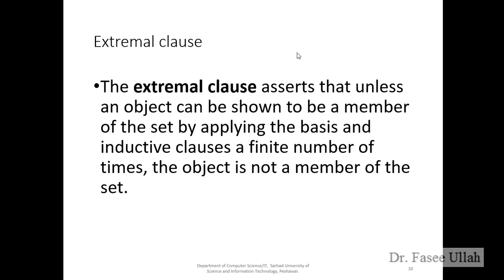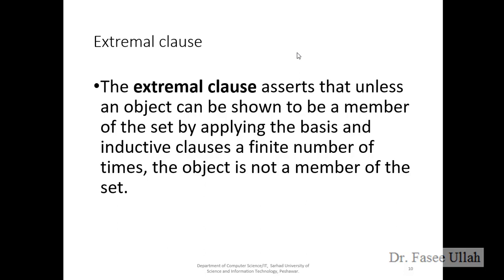Okay, the third and last clause is the extremal clause. The extremal clause verifies that unless an object can be shown to be a member of the set by applying the basis and inductive clauses a finite number of times, the object is not a member of the set. What does it mean? Let me tell you in a very simple way. If you cannot build the set with a finite number of applications of step 1, the basic clause, and step 2, the inductive clause, then it is not in the set.